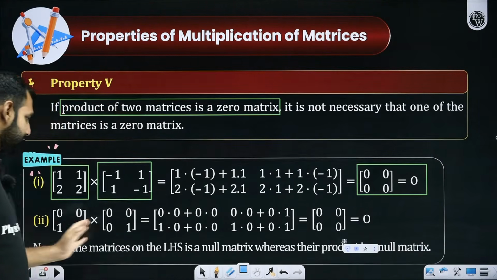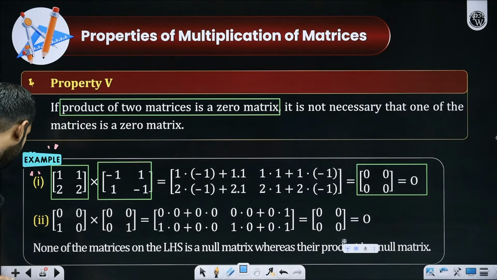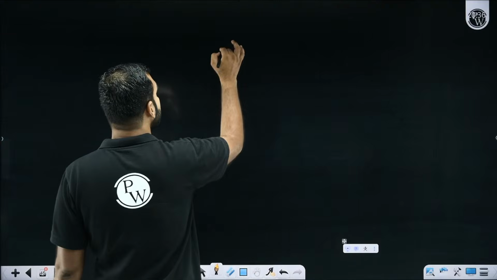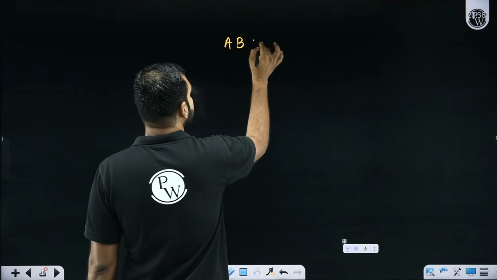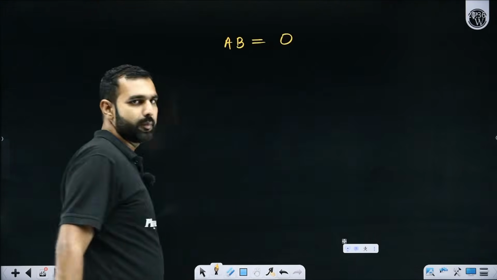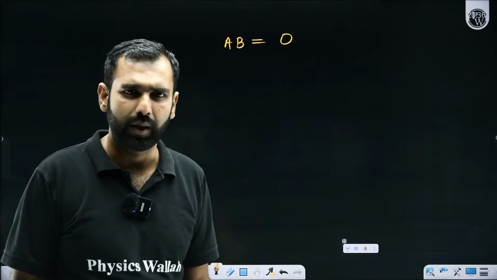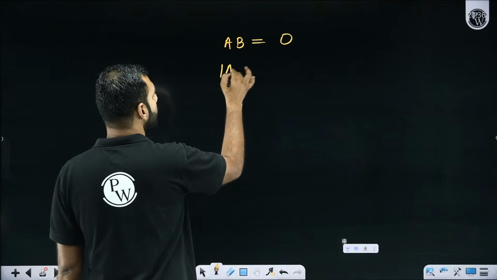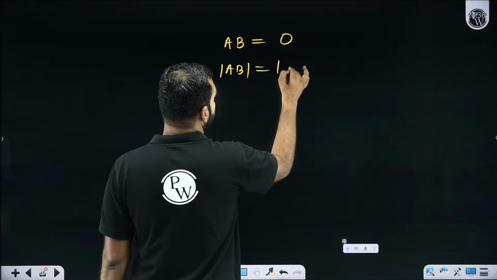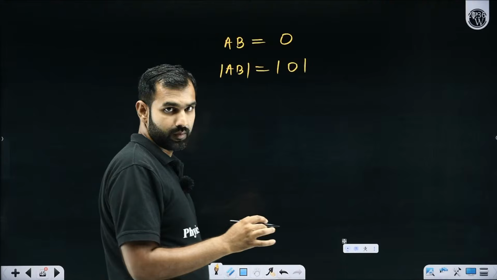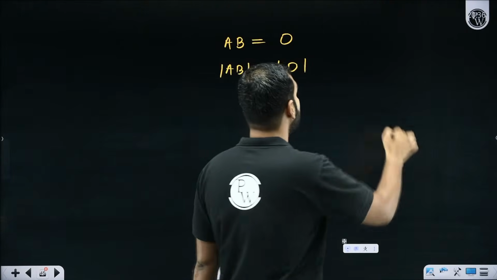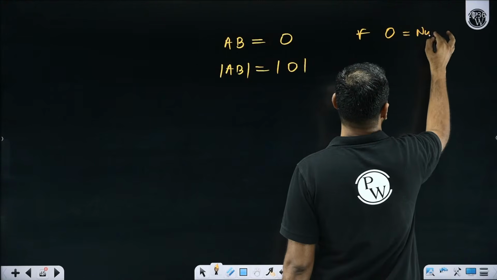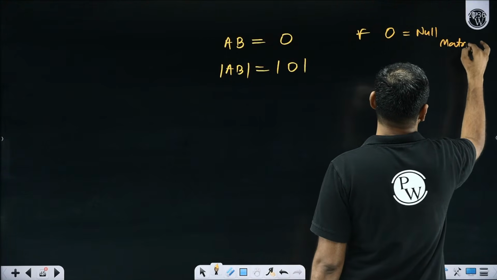Similarly, this is happening over here. But let me tell you something really interesting and beautiful. Shall I? Here we are. Let's say matrices A and B are given and their product is found to be null. Both A, B are square matrices of the same order. So what we know is that the determinant of AB is the determinant of O. What is O? O is the null matrix. I hope you remember that, everyone.